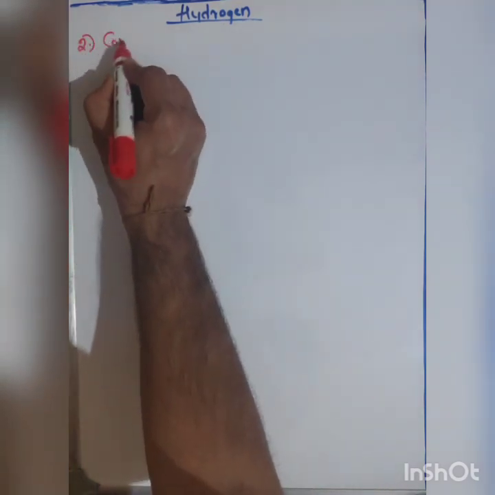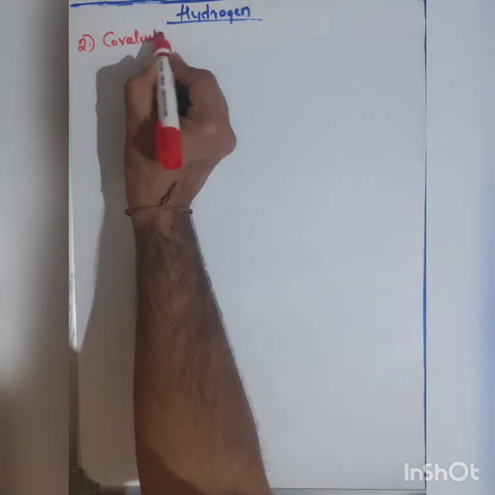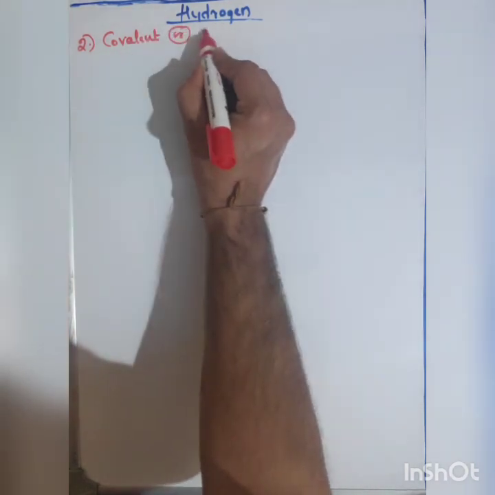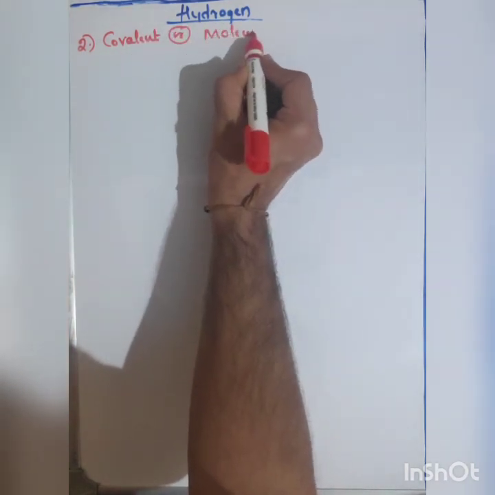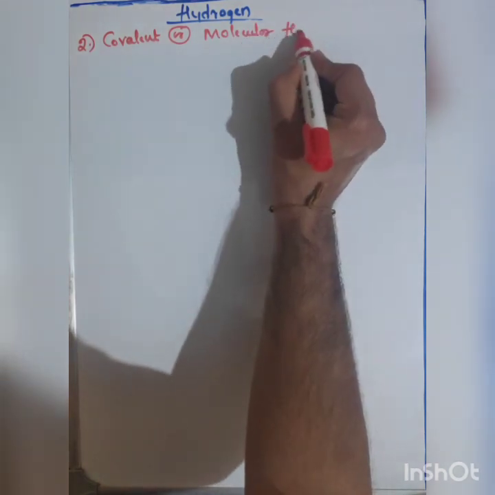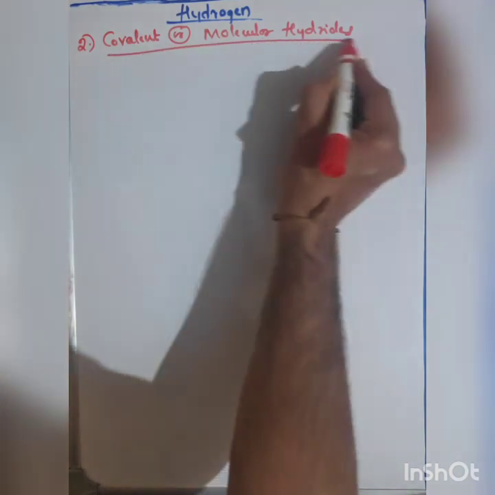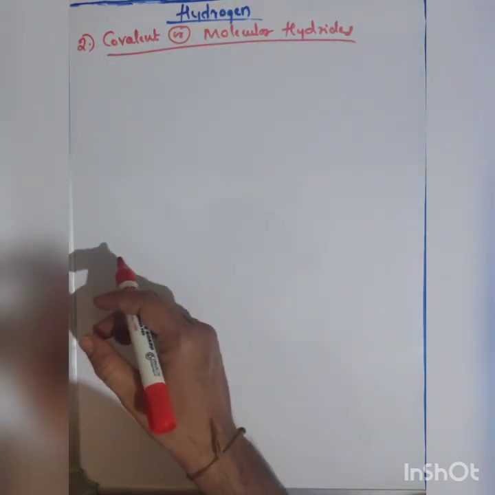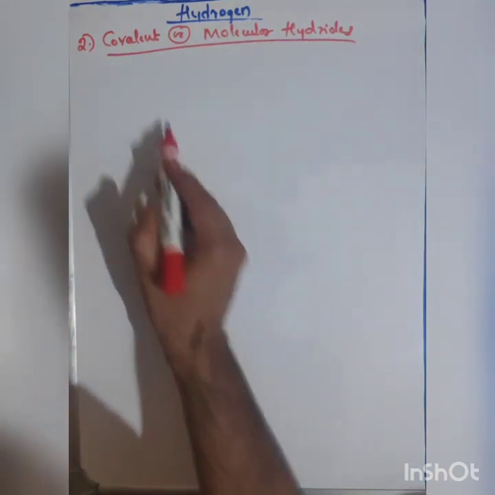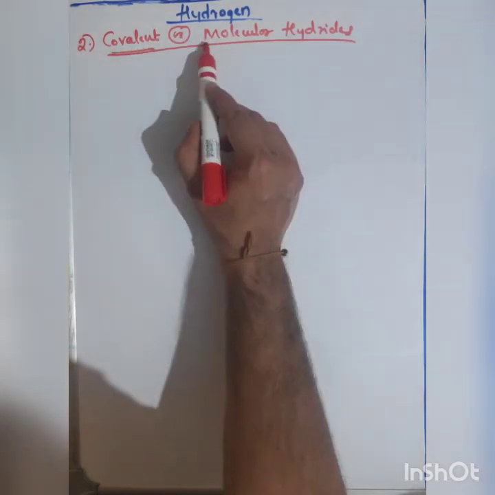to study covalent hydrides or molecular hydrides. Before going to the hydride, you need to know the meaning of covalent and the meaning of molecule.